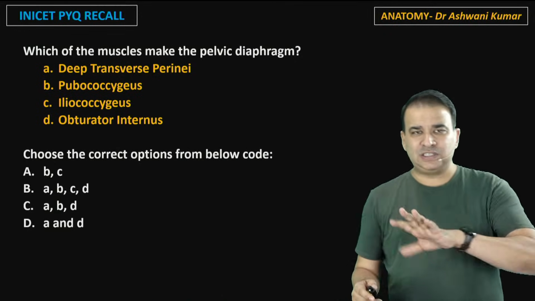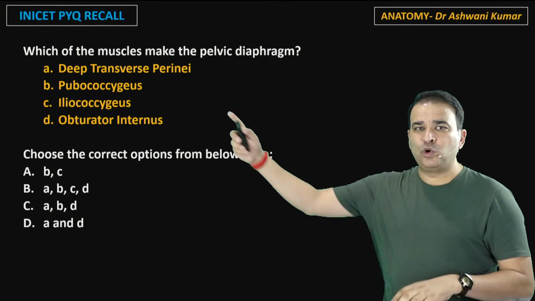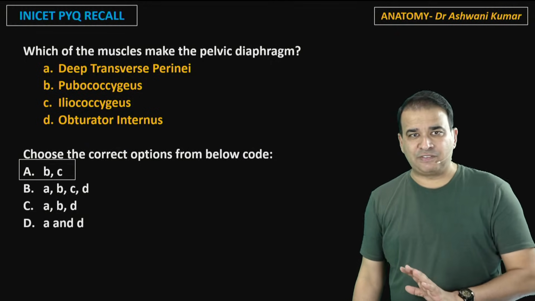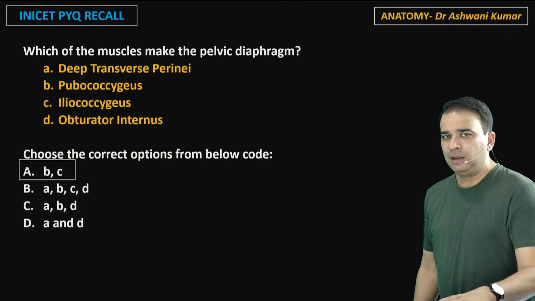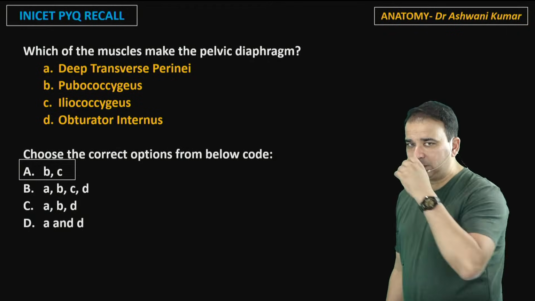Now, let me just give you the answer first. It's the pubococcygeus and iliococcygeus which form the pelvic diaphragm. So B and C from this option here. The options could vary in the exam also. But let me give you a quick overview of this pelvic diaphragm.